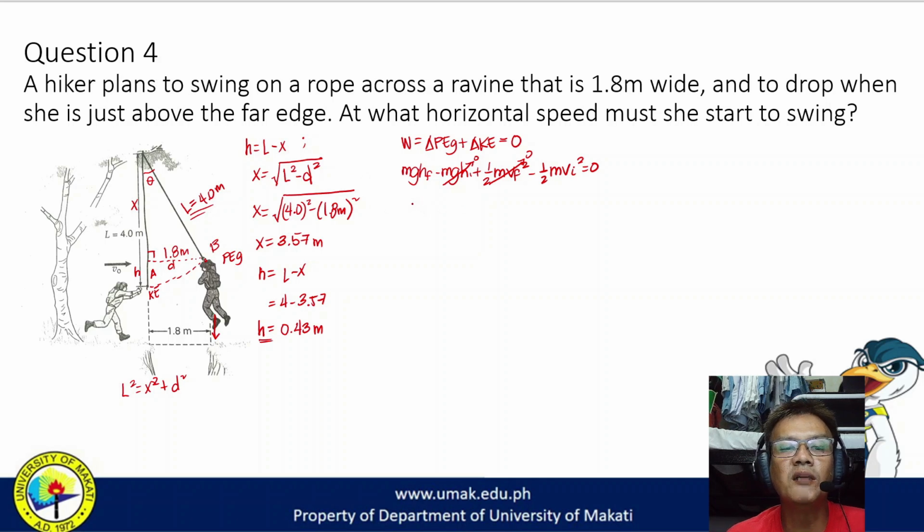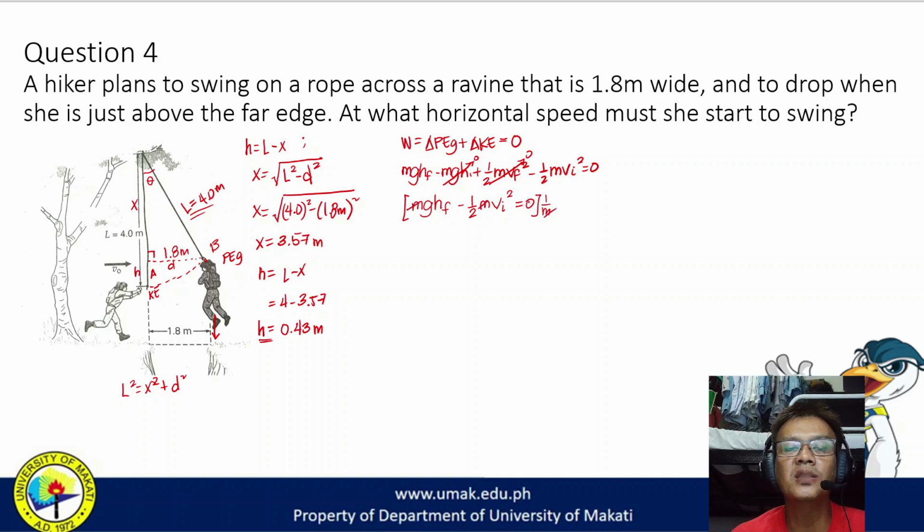So rewriting, we have mass times gravity times final height minus 1/2 mass times initial velocity squared equal to 0. So once again, equal to 0, we could divide everything by mass, which in turn will cancel all of the masses.